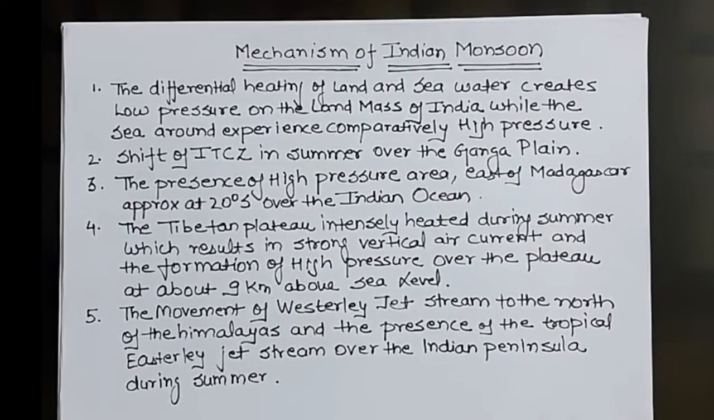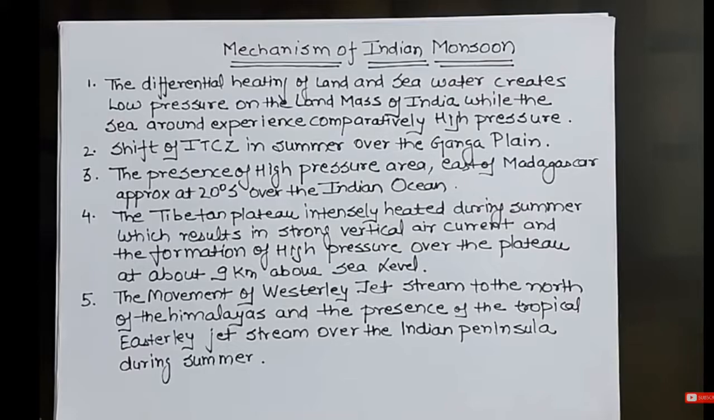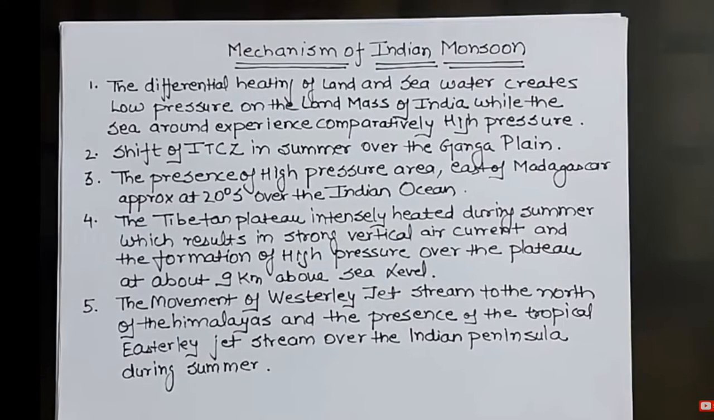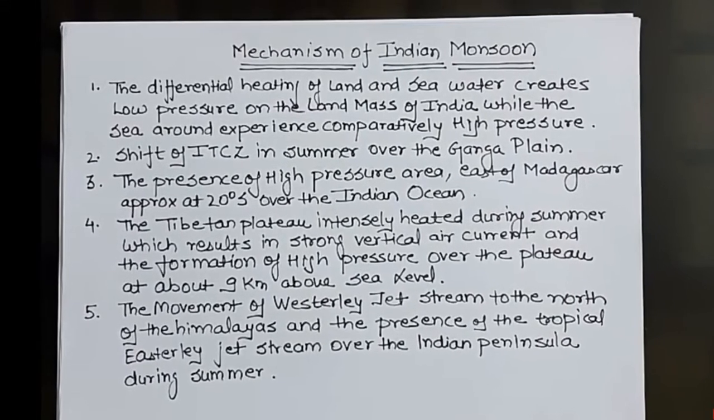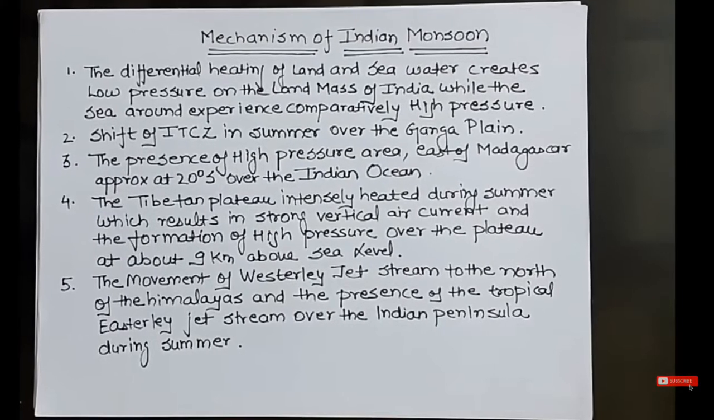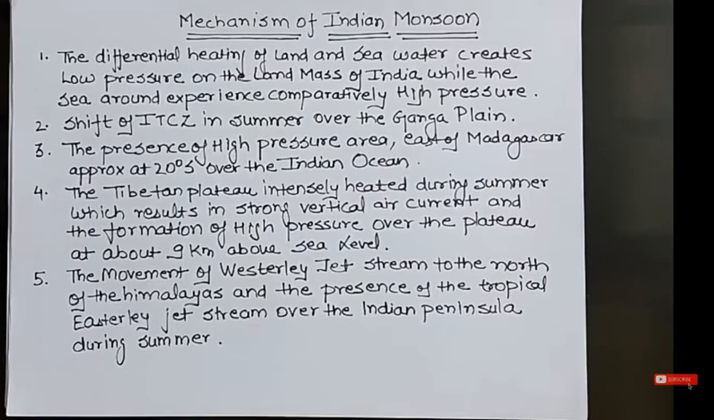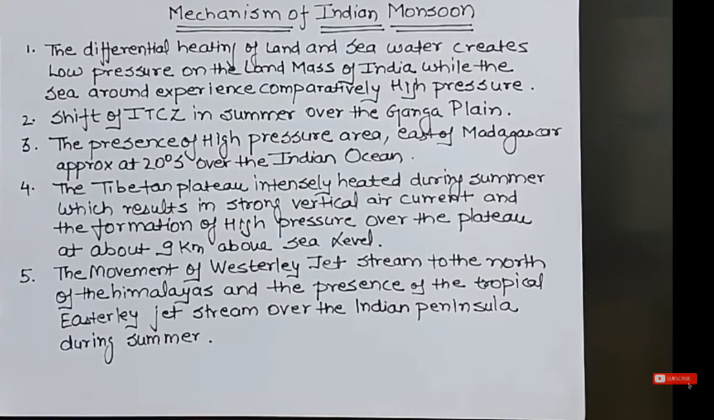Clear? Last point is about the movement of westerly jet streams to the north of the Himalayas and the presence of easterly jet streams over the Indian peninsula during summer. The last point is about the westerly jet stream and the easterly jet stream. So that is how we are seeing the mechanism of monsoon in India.